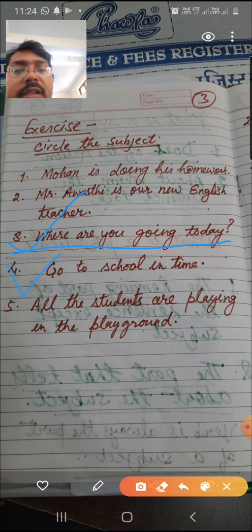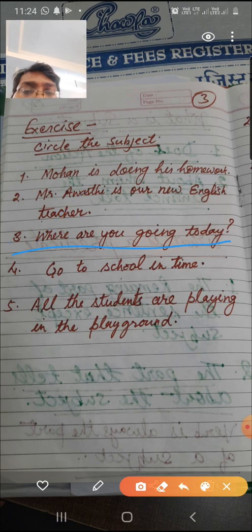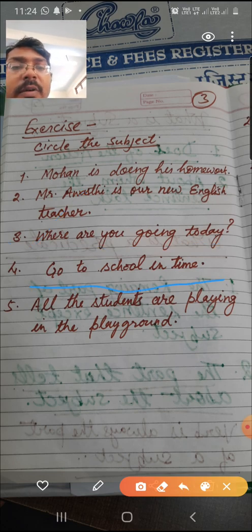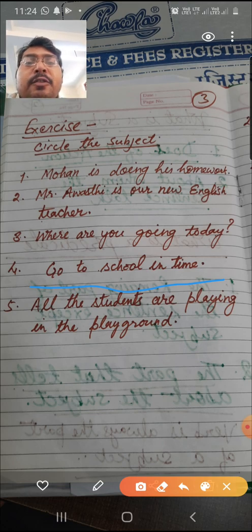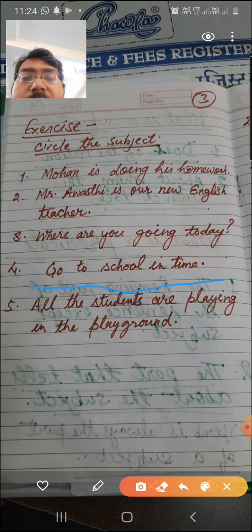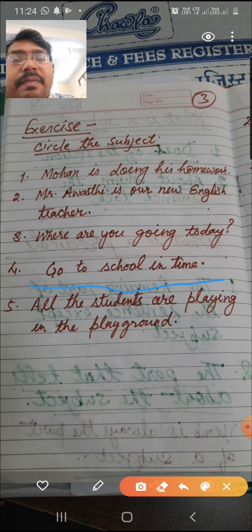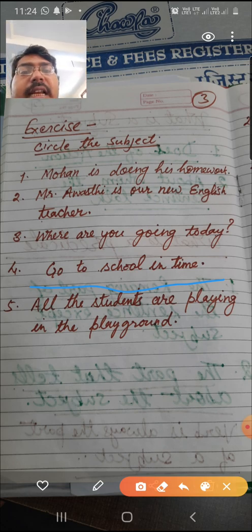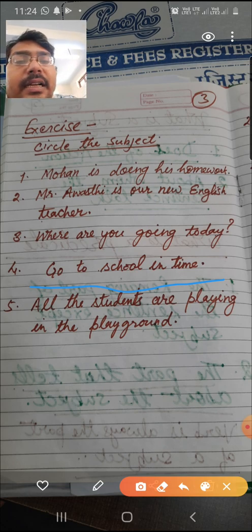Now come to the fourth sentence. This is: Go to the school in time. This is an imperative sentence. Yesterday I told you about imperative sentences, that they give you a certain kind of command. So in these kinds of sentences, if they say circle the subject, there is no subject. We find no subject. Go is a part of the verb, and school is telling. So there is no subject.